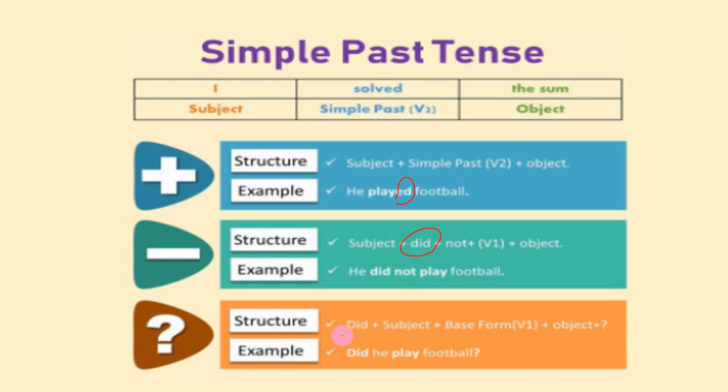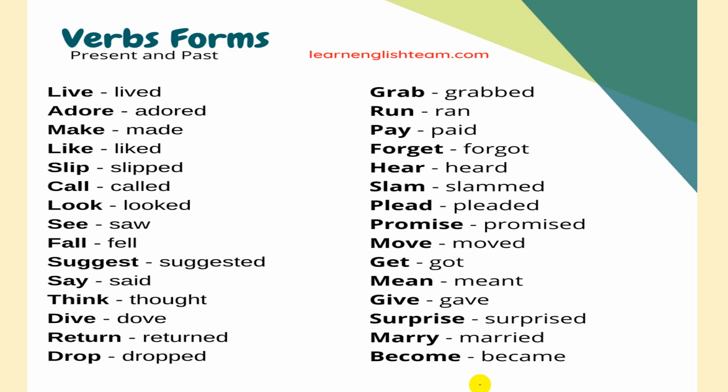I should start my question by using a helping verb, then the subject, then the verb. Notice that we discussed this one at school. When I have did, I use the verb in the base form, that's right, or verb 1. Then have a look at the object. Did he play football? Okay. Now let's continue. I have here what? A list of verbs.